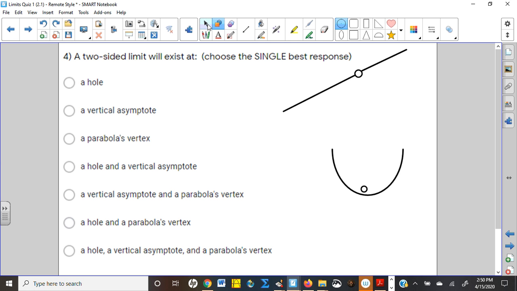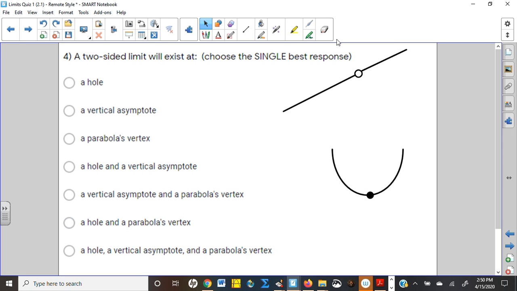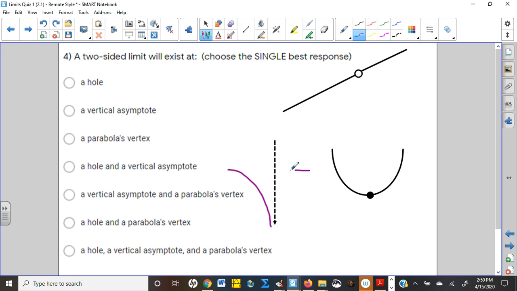Will the limit exist here? And then finally, will the limit exist at a vertical asymptote? So if we had a vertical asymptote somewhere, say over here, and I had my function coming in from both directions and approaching either positive or negative infinity, we'll say it goes to negative infinity this way, and we'll say it kind of goes towards positive infinity that way. Will the limit exist there?